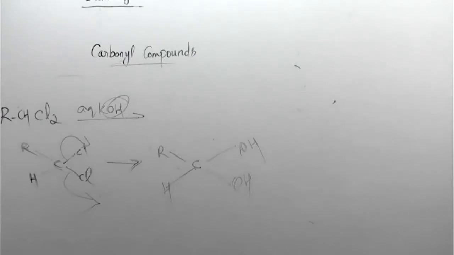Any time in your question there is a halogen group, chlorine, fluorine, bromine, iodine, astatine, it means that it is a very good leaving group. So we can easily remove that chlorine and at the same time replace it with an OH group.